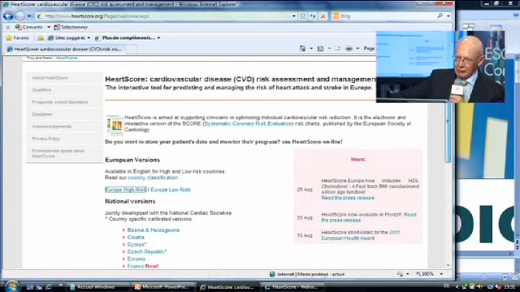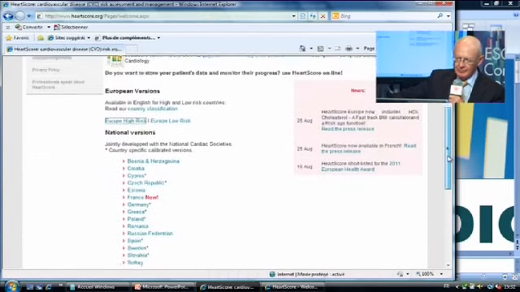Heartscore exists in several versions. The usual version is performed online, but it can also be downloaded, and there are versions for high-risk parts of Europe and for low-risk parts of Europe. And in addition, we've made 15 country-specific versions, the most recent of which is the French version.